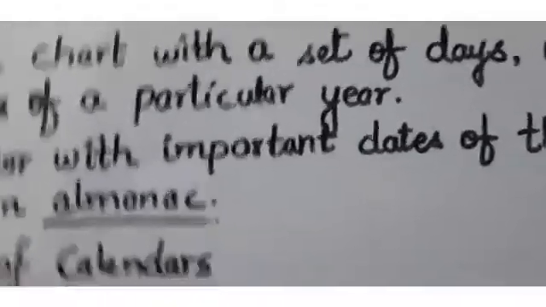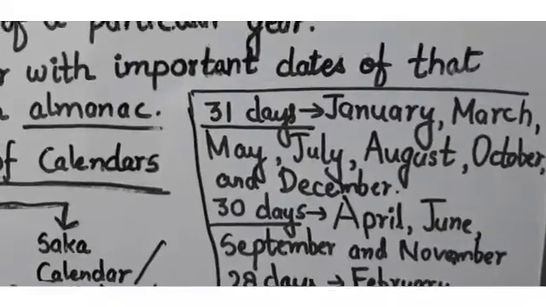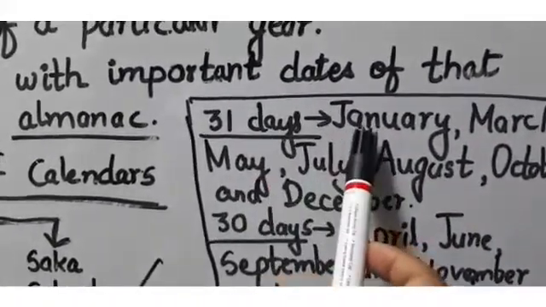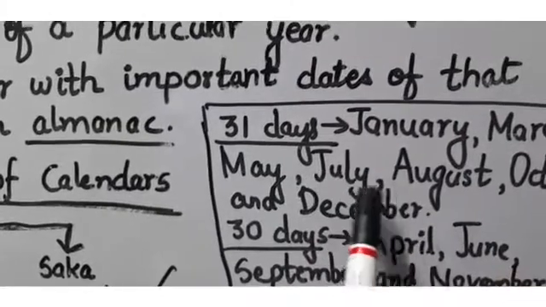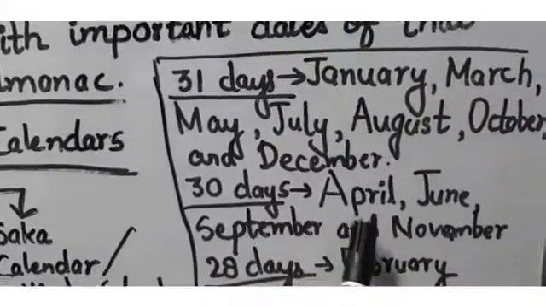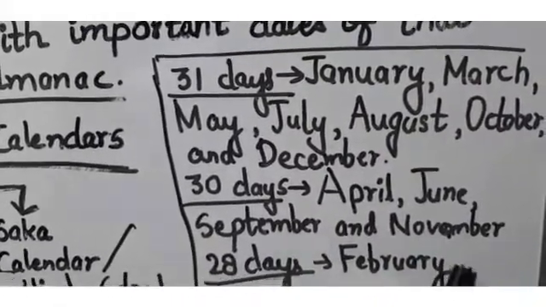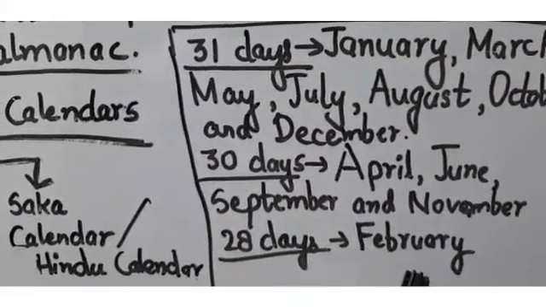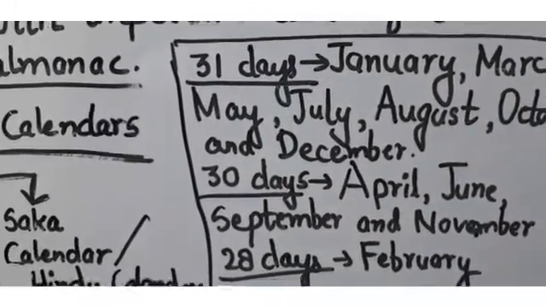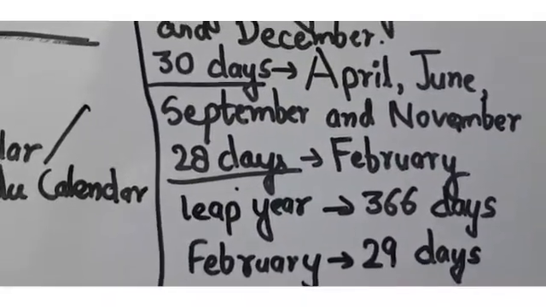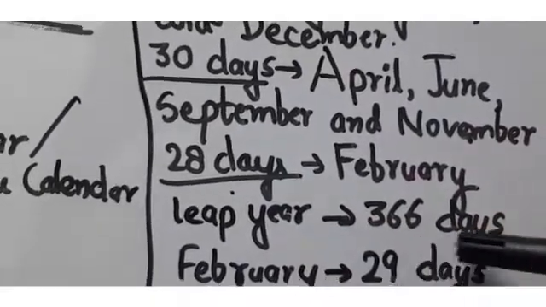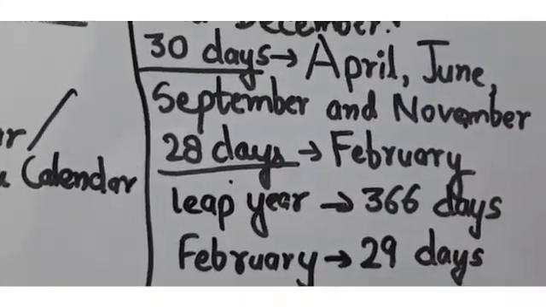The months having 31 days are January, March, May, July, August, October, and December. The months having 30 days are April, June, September, and November. And February is the only month which has only 28 days. After every 4 years, a leap year comes in which there are 366 days, and February has 29 days.